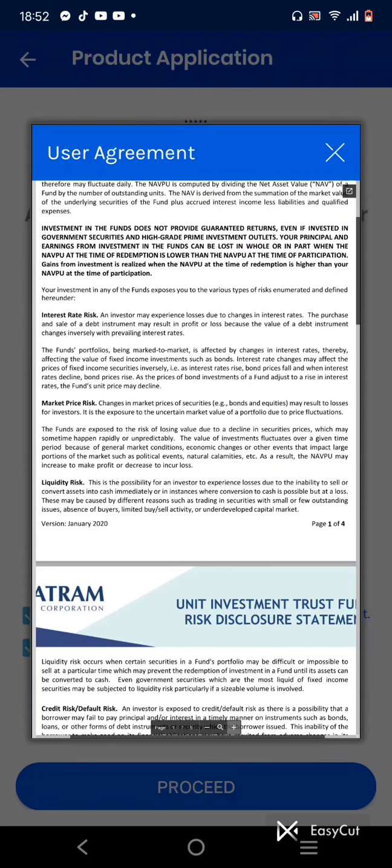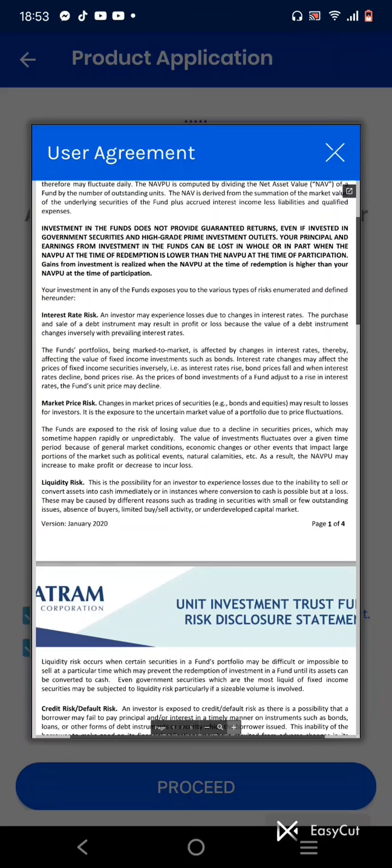Interest rate changes may affect the price of fixed income securities inversely. When interest rates rise, bond prices fall, and when interest rates decline, bond prices rise. So as the prices of bond investments of the fund adjust to a rise in interest rates, the fund unit price may decline. Market price risk. So that's the rest of the interest rate risk.